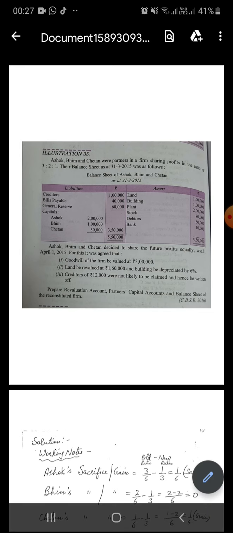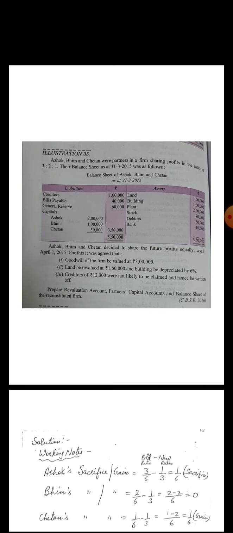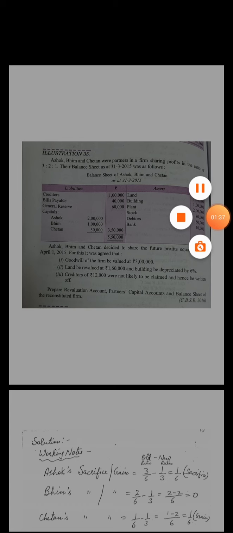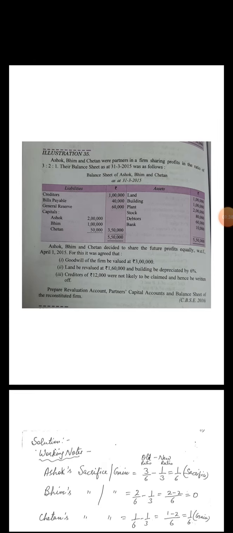As you know, we have to distribute the general reserve among the partners, and after that the new profit sharing ratio is given, goodwill is given and the revaluation of assets and liabilities is given.